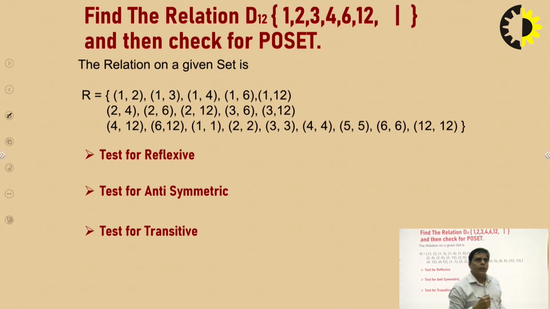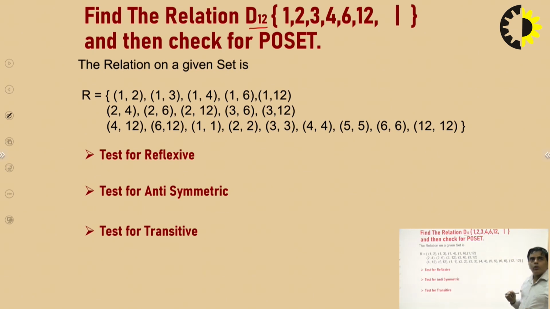Now another example, the relation is D12. What does it mean? D represents the relation of divisibility, and this contains the integers which can divide 12. I will consider the numbers from 1 to 12, and it contains only those elements that can divide 12. So from 1 to 12, I have to check which numbers can divide 12.